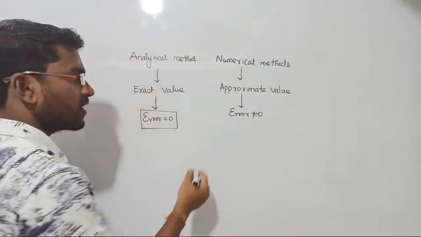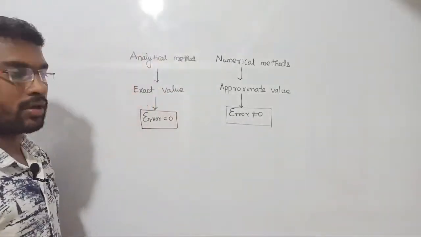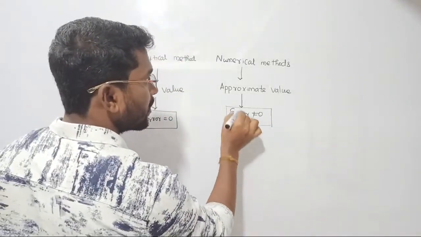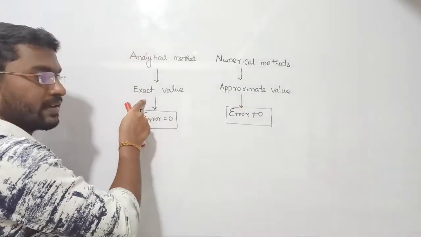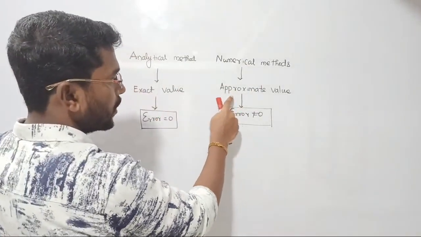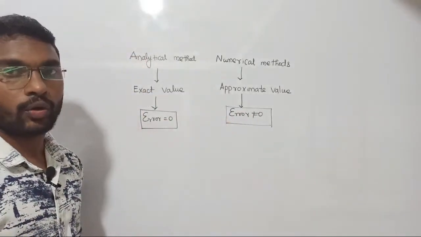Now the conclusion is, in order to know the error offered by the numerical method, what we need to do is, we should know the exact value as well as we have to know the approximate value. If I just differentiate these two, then automatically you will come to know the error. Do you all agree with me?